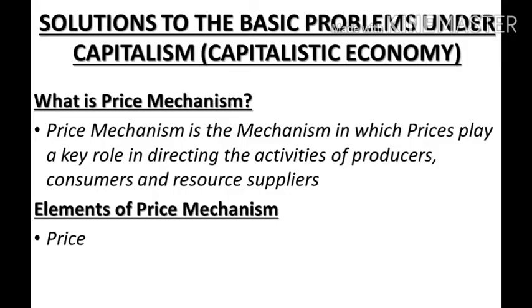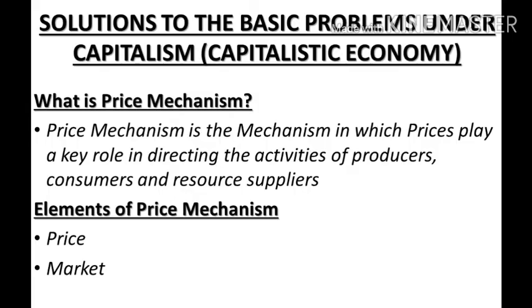The second key factor of price mechanism is the market. This is all about price. Now market again constitutes an integral part of the price mechanism, right? Because only these two forces are working. You are bargaining, you are purchasing, you are demanding in the market only, and when price is there, then only you can demand.